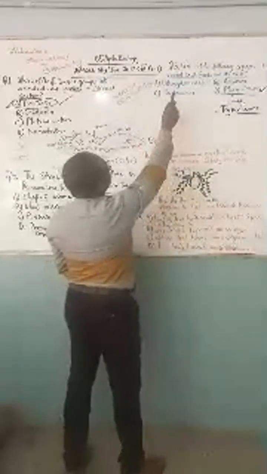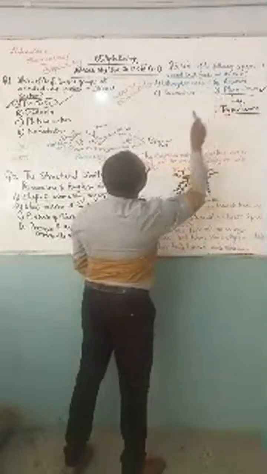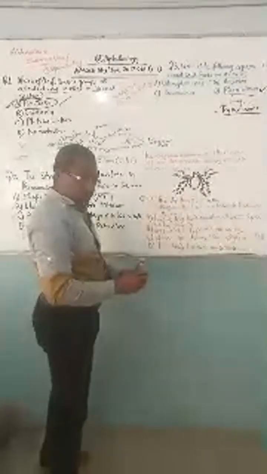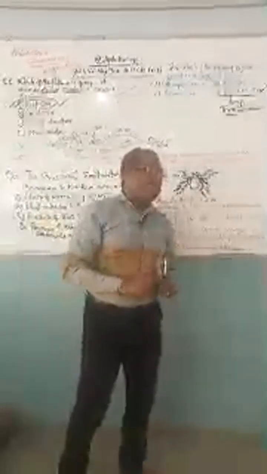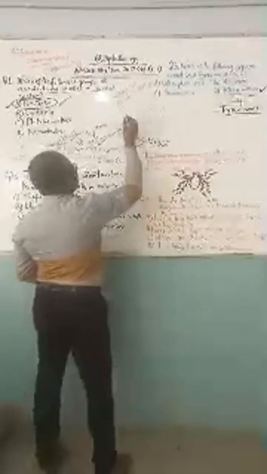Now, here too, you will notice that which of the following organisms cannot exist freely on its own? Chlamydomonas can exist freely on its own. If you watch my video at Apex Biology where I drew the diagram of Chlamydomonas, you will notice that Chlamydomonas is an alga that has two flagella.